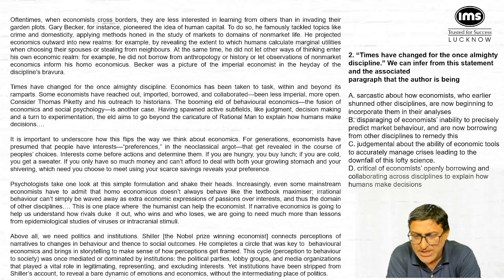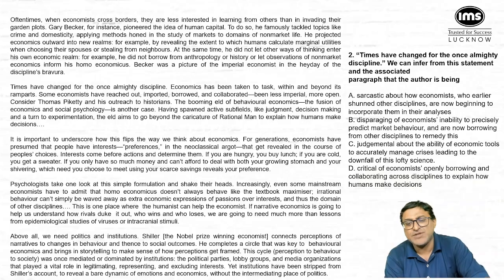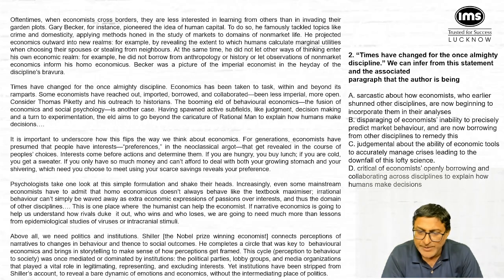B says disparaging of economists' inability to precisely predict market behavior. So, this is not about predicting market behavior. So, option B will be eliminated. C says judgmental about the ability of economic tools to accurately manage crisis. Now, it is not about managing crisis. So this will also not be the correct answer. D says critical of economists openly borrowing and collaborating across disciplines to explain how humans take decisions. Now, this is not really critical about economists working in collaboration with other disciplines.